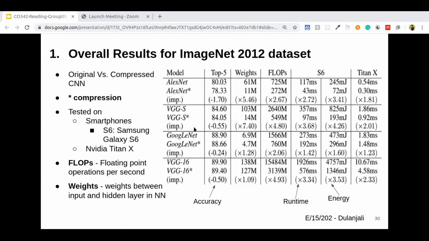They were tested on NVIDIA Titan X and the Samsung Galaxy S6. This table gives the overall reduction of memory, runtime, and energy consumption of original versus compressed CNNs.